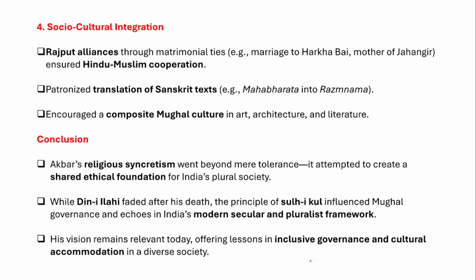Now if we talk about socio-cultural integration, Rajput alliances through matrimonial ties, for example his marriage to Hira Kunwari, mother of Jahangir, ensured Hindu-Muslim cooperation. At that point in time this kind of harmony, Hindu-Muslim unity and cooperation, was very important.